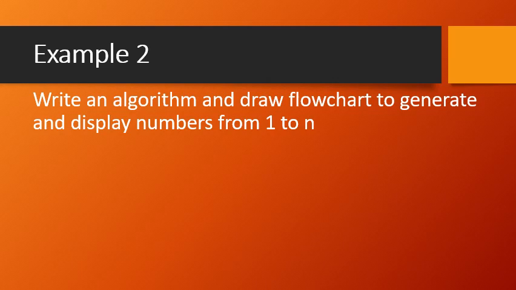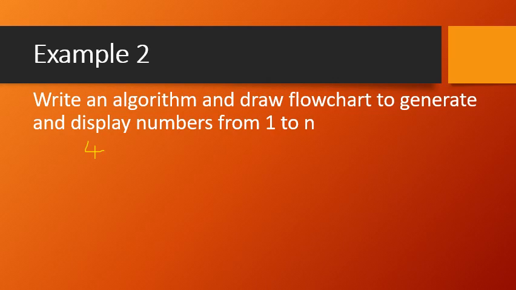So the second example is what? Again, display numbers from 1 to n. Display numbers from 1 to n means, for example, if I write the n value as 4, what has to be done? The algorithm should have a solution which will display numbers from 1 to n.